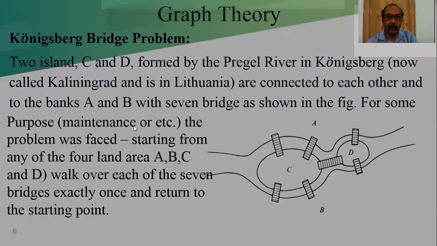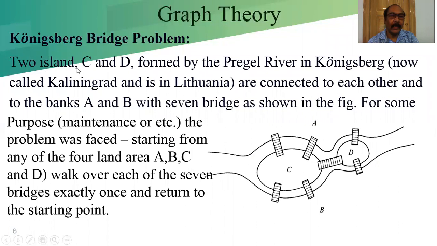And what is the problem right now? Two islands C and D are formed by the Pregel River in Konigsberg. Now the Konigsberg name is changed.